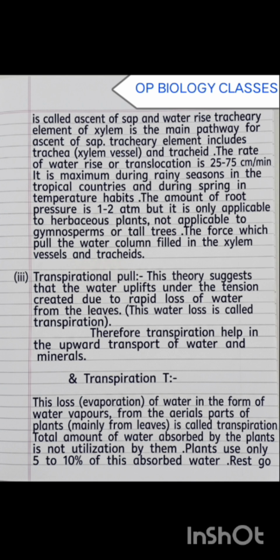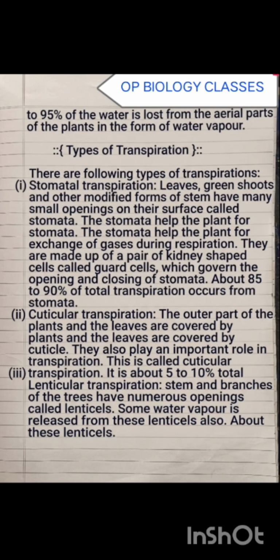The total amount of water absorbed by the plant is not utilized by the plant. The plant uses only 5% to 10% of the absorbed water, and the rest, about 95%, is lost from the aerial parts of the plant in the form of water vapor.